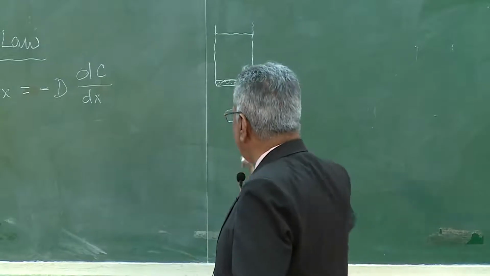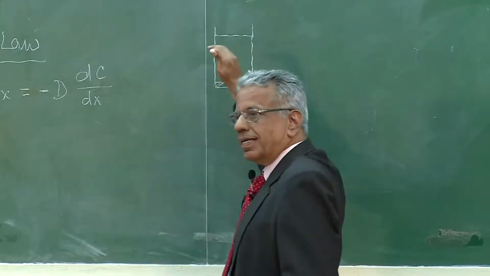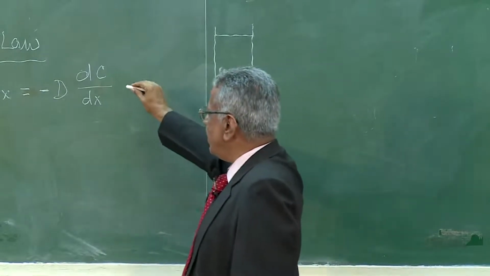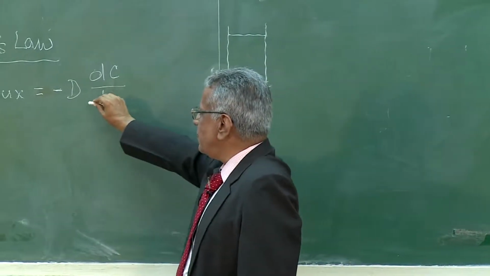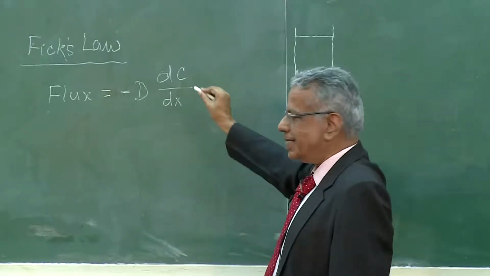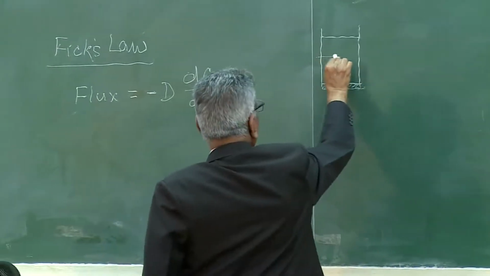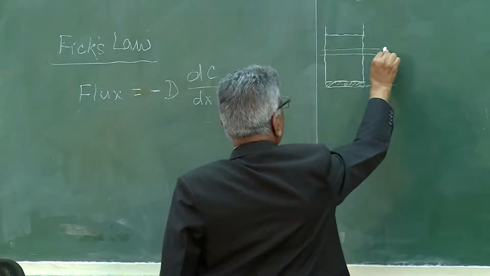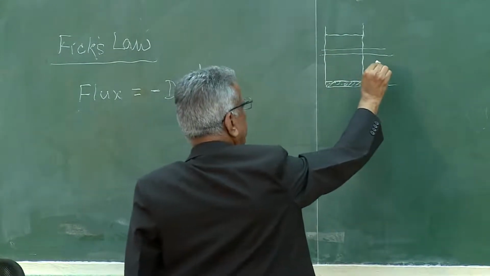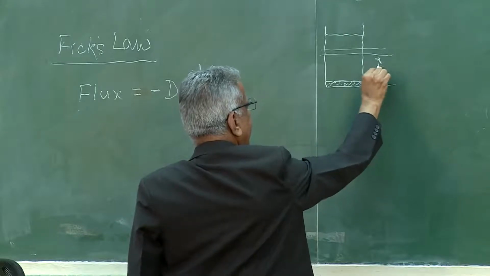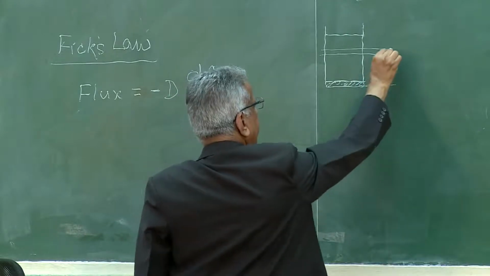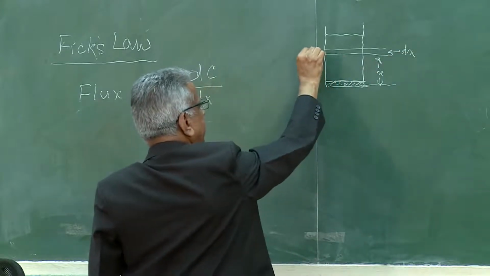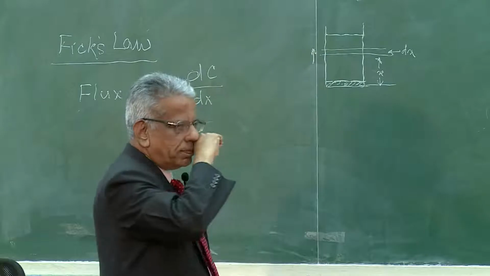So, if we establish the equation for homogenization, that is flux is equal to diffusion coefficient into dC by dx. So, if you write this distance as x and this differential distance as dx, and sugar molecules are transferring in this direction.